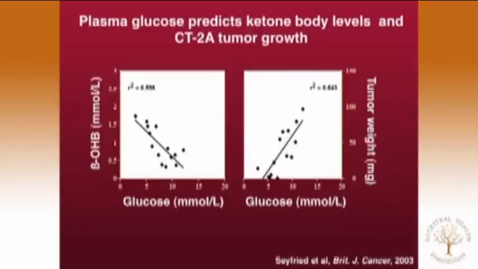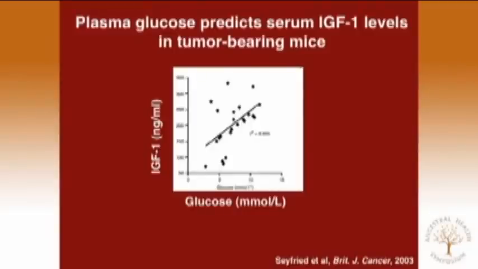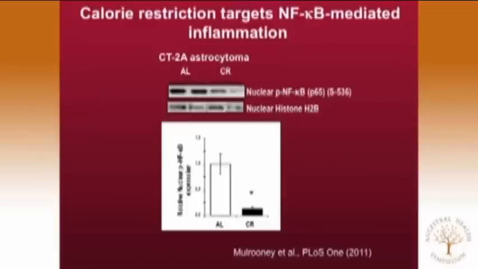As glucose goes down, tumor weight goes down. The size of the tumors shrink for the reasons that I've said. We've also seen a correlation between glucose and IGF-1, insulin-like growth factor 1, which is a driver of tumor angiogenesis. As glucose goes down, IGF-1 goes down, and the corresponding signaling cascades associated with that hormone go down.